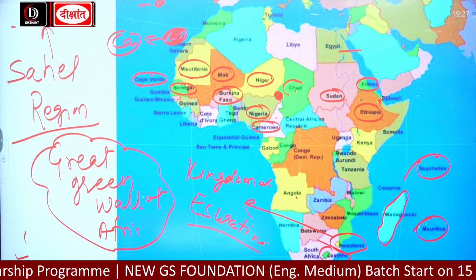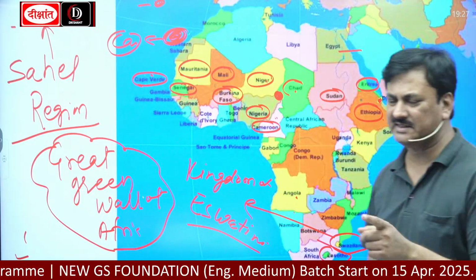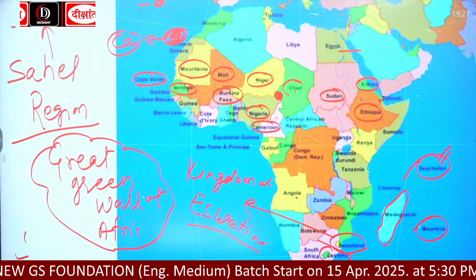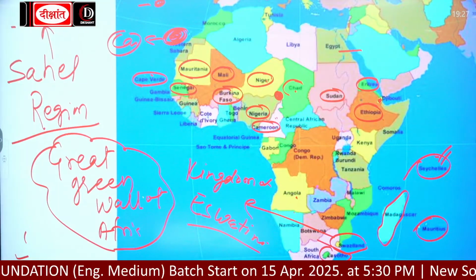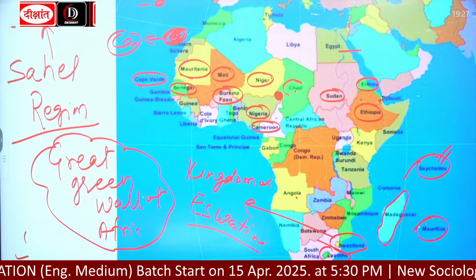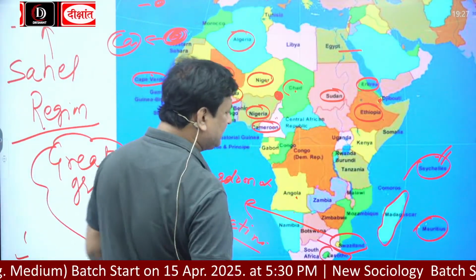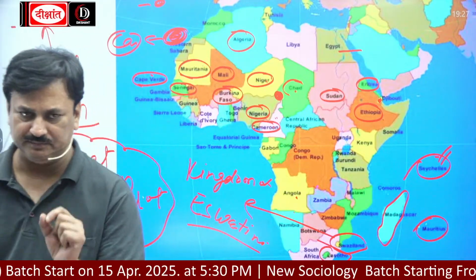It is also part of Africa. It is the smallest country of Africa. Algeria is the largest country of Africa. Seychelles is the smallest country of Africa.